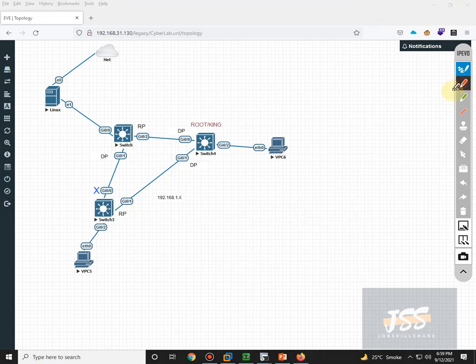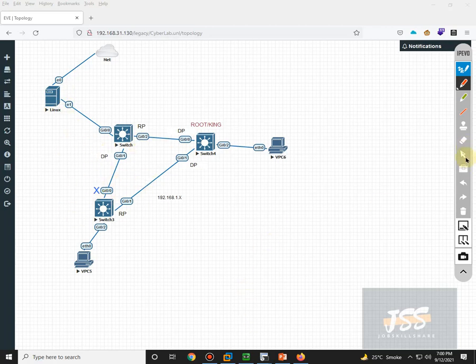So basically we have stopped any kind of inferior BPDUs that will hit these ports. This is saying I'm the root bridge, and these interfaces are guarding against this kind of information coming from inferior BPDUs from the Linux machine or somewhere else.